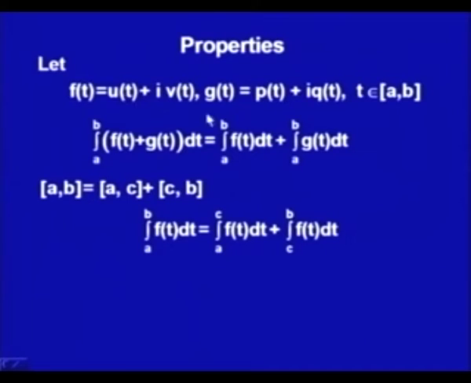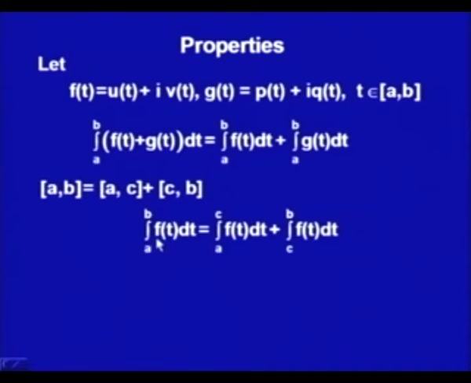For u plus p, using the real definite integral property, we can write it as the integral of u(t) plus the integral of p(t). Similarly, the integral of v plus q we could write as the integral of v(t) plus the integral of q(t), and collecting the terms, we could write them as this one.